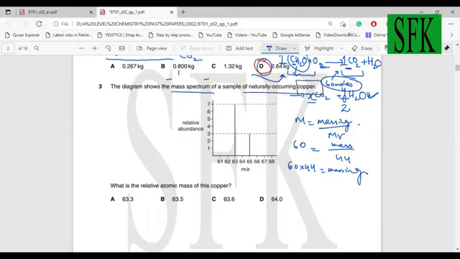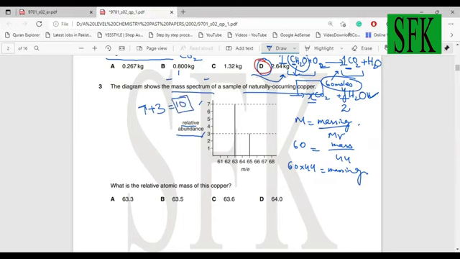So we've got copper over here, and there are 2 isotopes of copper, because there are 2 lines in the mass spectrum. Now this is relative abundance, not percentage abundance. This is just abundance relative to one another. These are 2 isotopes. So what's going to be the total abundance in this case? The total abundance is going to be 7 plus 3, just add in the individual abundances, and that's 10 in this case.